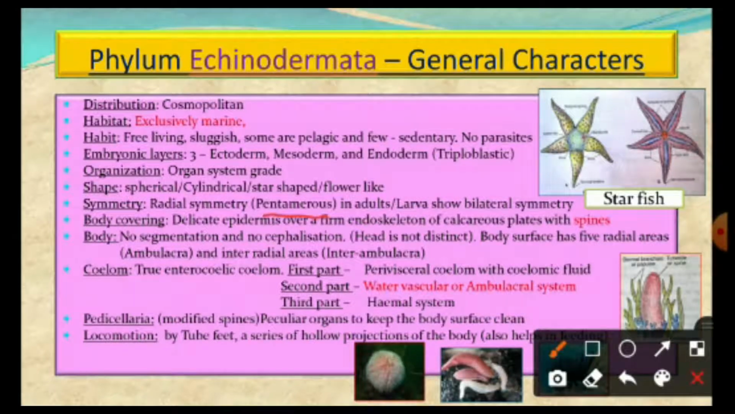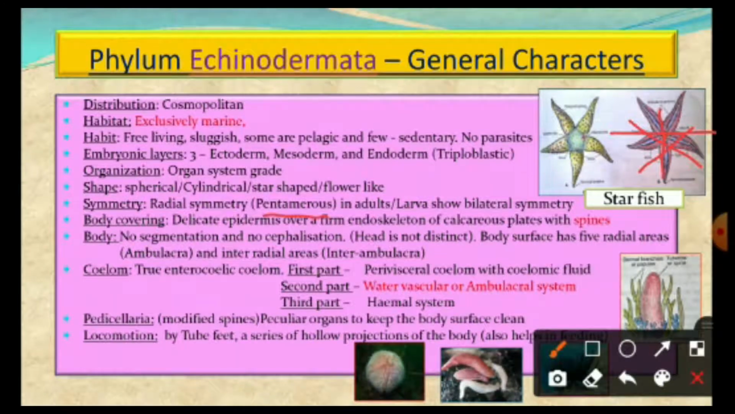That means here they show pentamerous symmetry like this. They show pentamerous radial symmetry, five-sided, five-radiated.